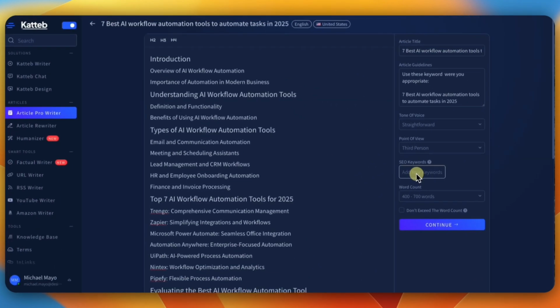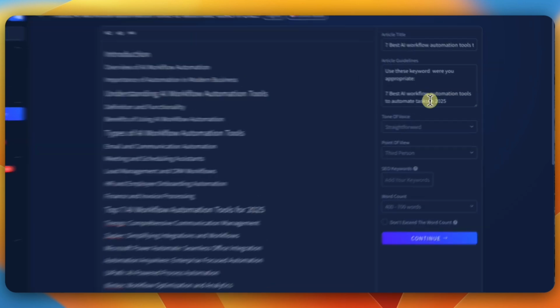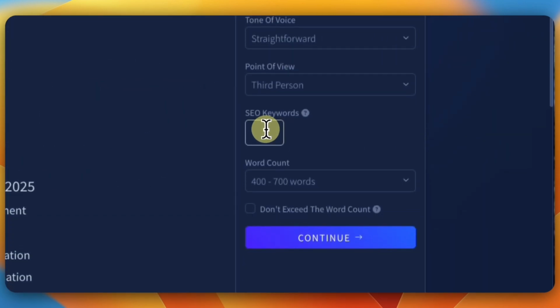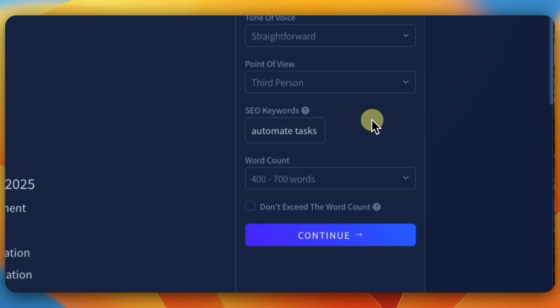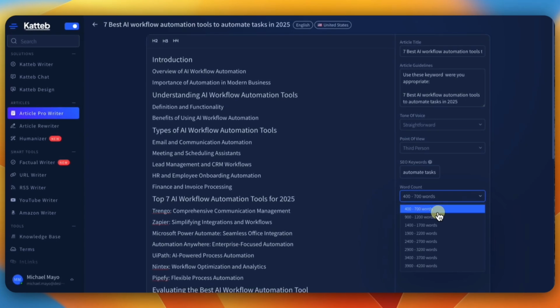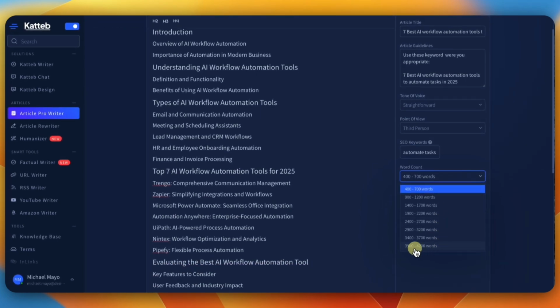And then this is where your keywords would be. I would take a keyword that I'm going to specifically use and put that in here. Again, I could do a whole flow of how this works. And then you can determine how long you want the article to be. You can go up to 4,200 words.